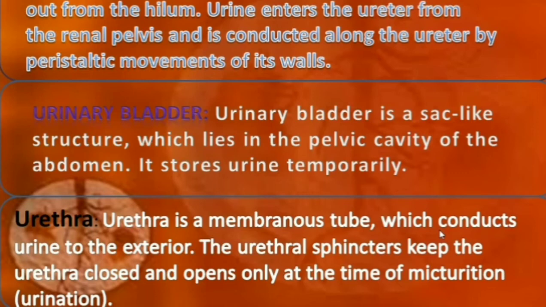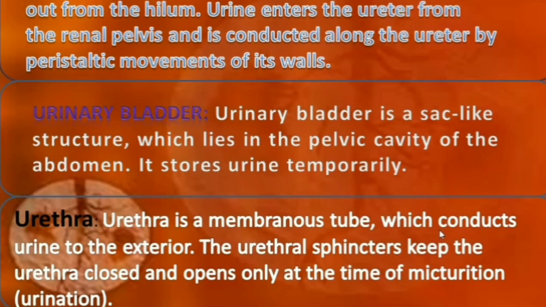Then the ureters. Ureters are thin muscular tubes which come out from the hilum, as I showed you in the picture. The hilum is a notch. What is meant by a notch? You could see it in plants, right? A small bend-like structure.